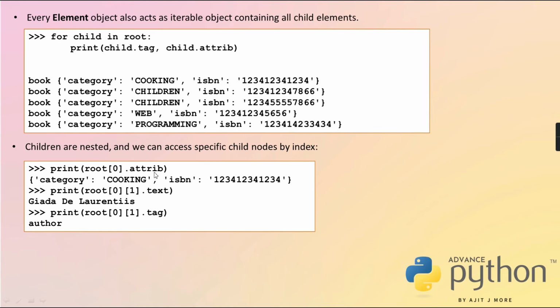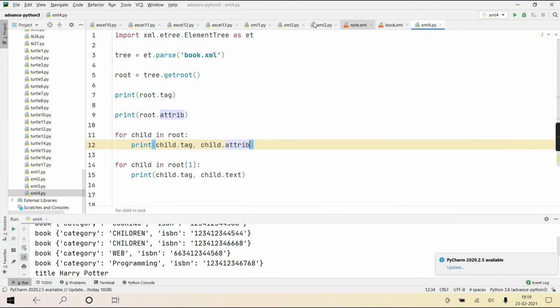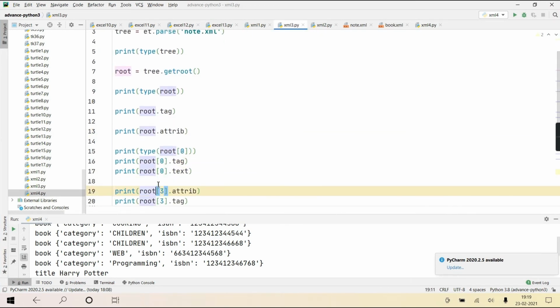If I write root of 0 of 1 dot text, it will give the text of the 1st child of the 0th child of root, meaning root's 0th child's 1st child. Correct? So that way you can access. I hope I told you this in the previous example also. I showed you in this example, I guess. See here how to access them.